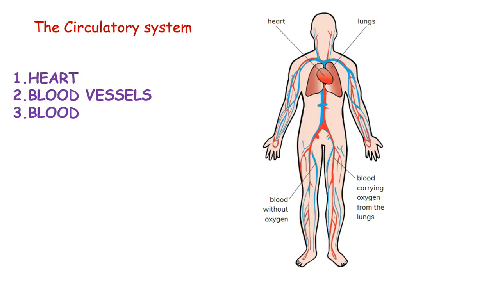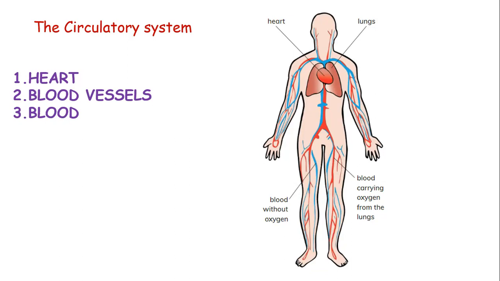Then we have the waste materials that these cells make, which have to be transported from those cells to the excretory organs, or to organs that remove these substances out of the body. And we also have the carbon dioxide gas that is produced by the cells that are respiring. Therefore, this carbon dioxide has to be transported from the cells to the lungs so that we breathe it out.